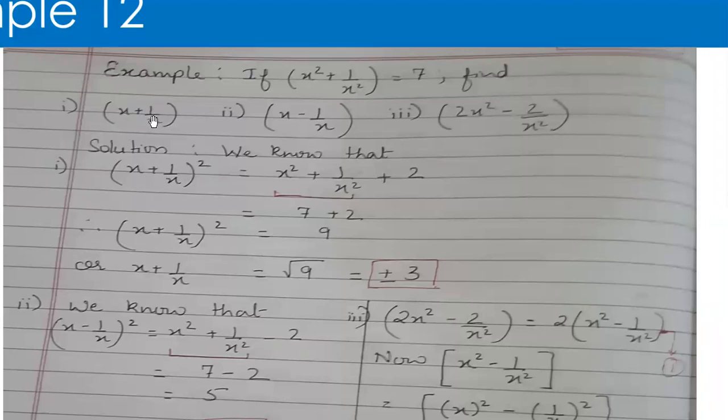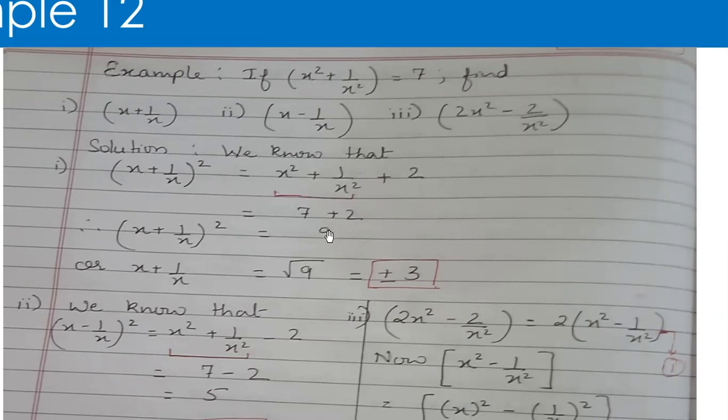So x plus 1 by x is the first part that they are asking. I simply squared it and wrote the expansion of that, which is one of your formulas which I had given. Now this expression's numerical value is already given to me, which I replaced, which is 7 in this case, and plus 2 will be copied as it is.